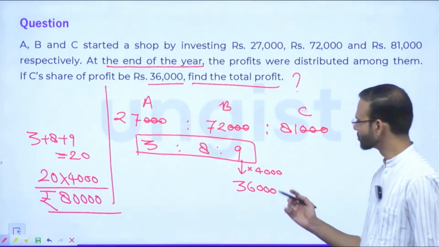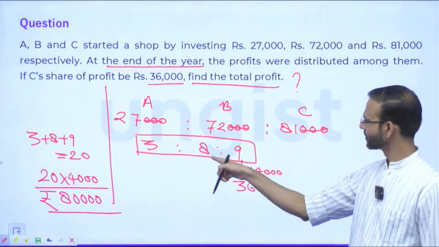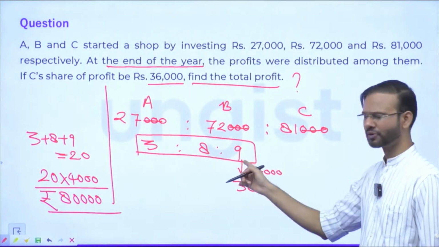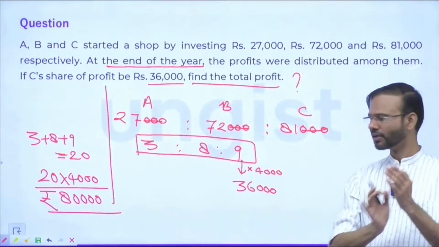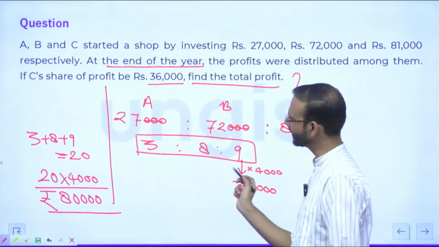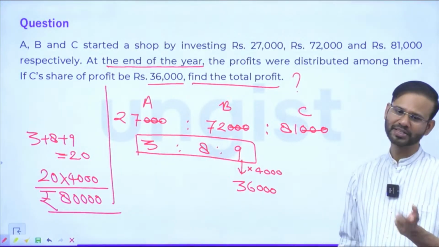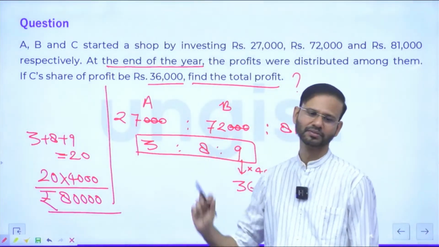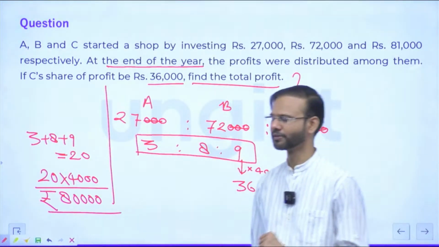Yes, we can do that also, but the thing is 8 into 4,000 plus 3 into 4,000 plus 9 into 4,000. We can take 4,000 common, so that will become 3 plus 8 plus 9 into 4,000. So 3 plus 8 plus 9 is 20, 20 into 4,000. Right? Okay. Yes.